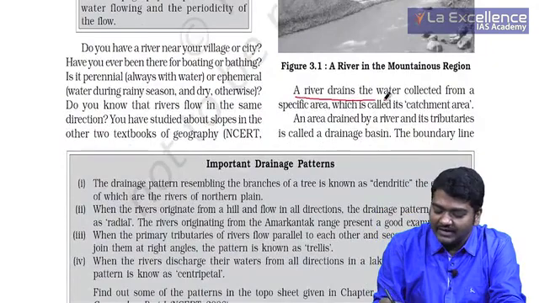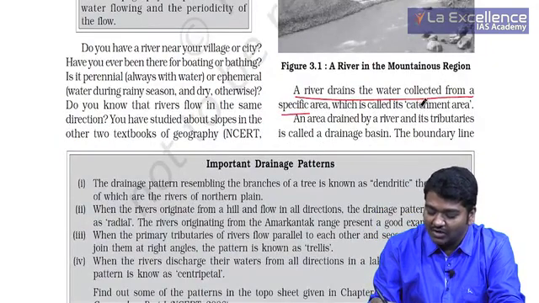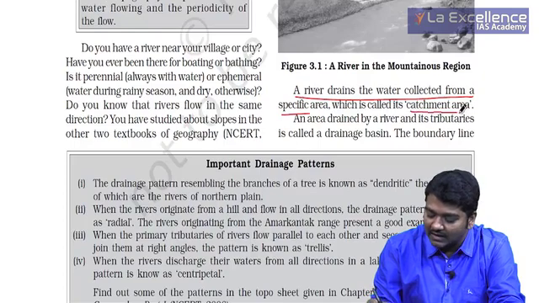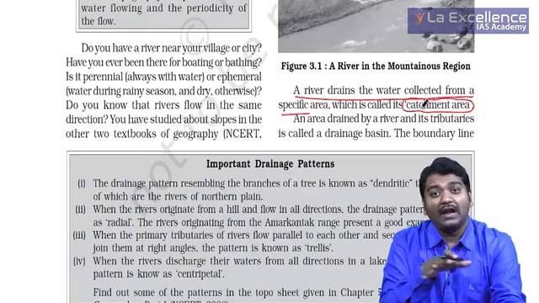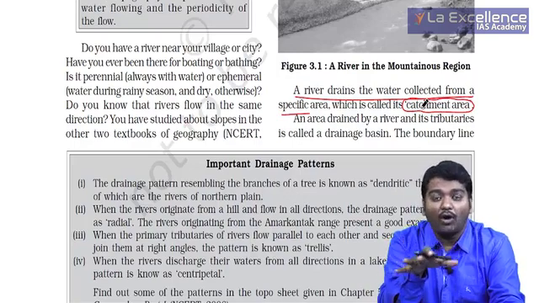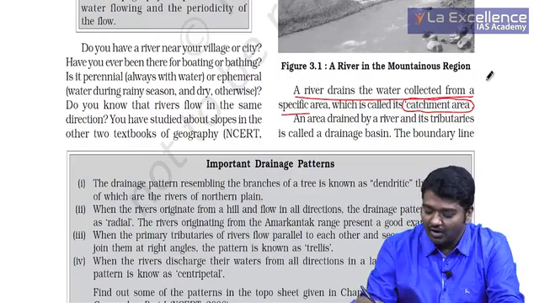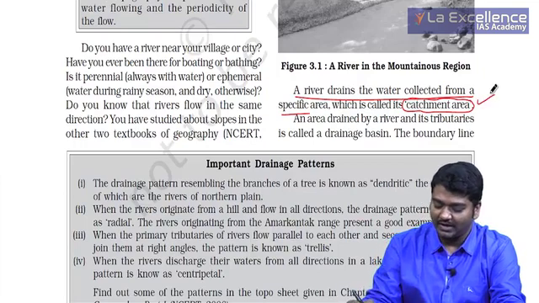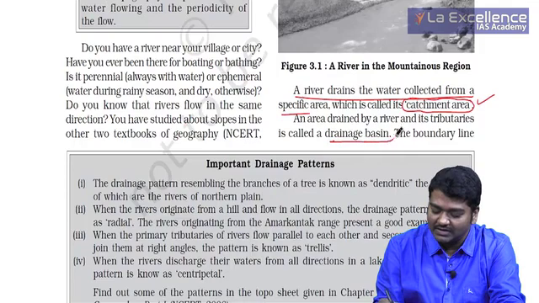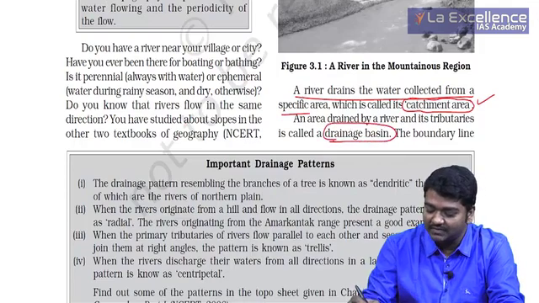A river drains the water collected from a specific area which is called the catchment area of the river. That is, wherever the river flows and it gives water to that particular area, we call it the catchment area. An area drained by a river and its tributaries is called a drainage basin or water basin, as we have already seen.